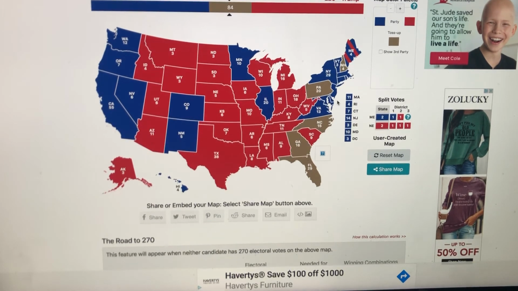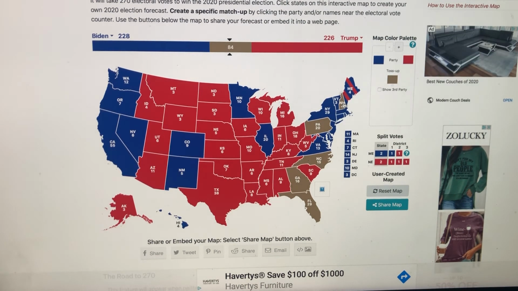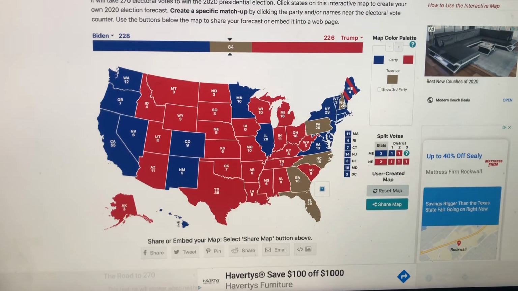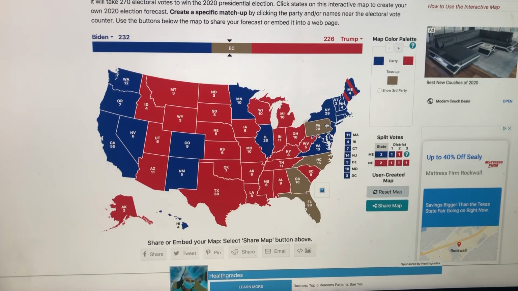Let's go up to New Hampshire. Clinton had a 6.8% lead. She won the state by 0.3. But Biden has a 10.3% lead. The Democrats' lead has increased by 3.5 percentage points. And since Clinton won it by 0.3, that's actually 3.8. So according to the model, Biden would win by 3.8%.